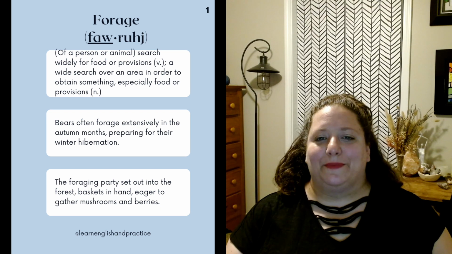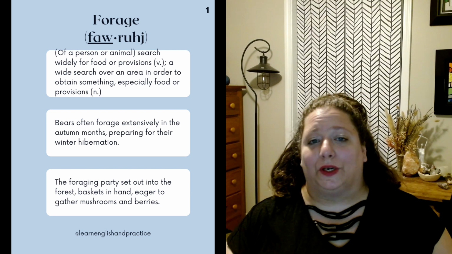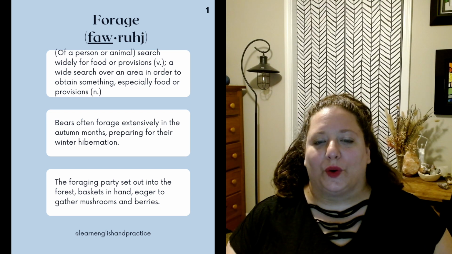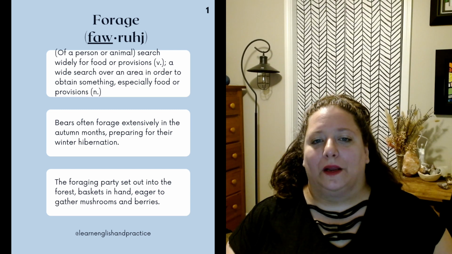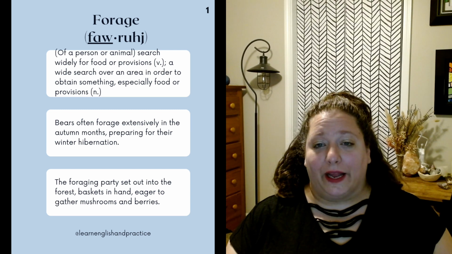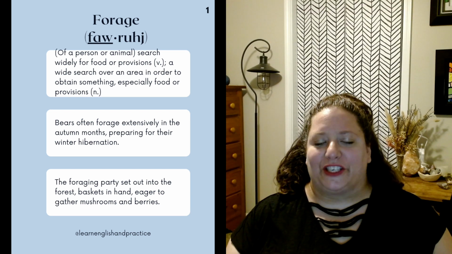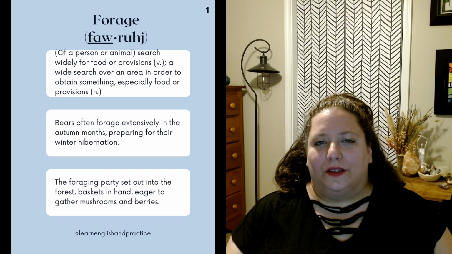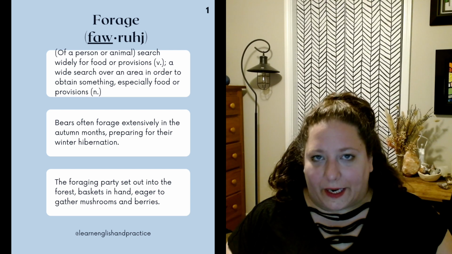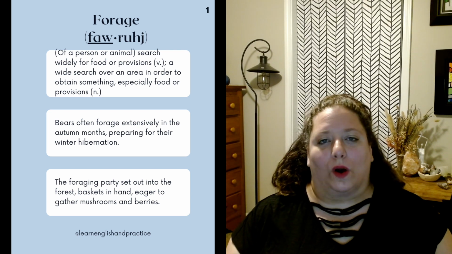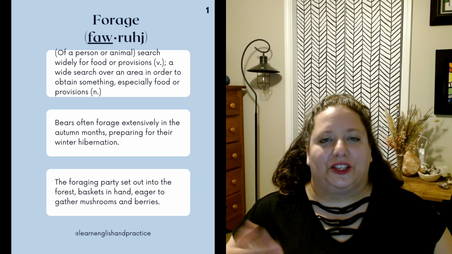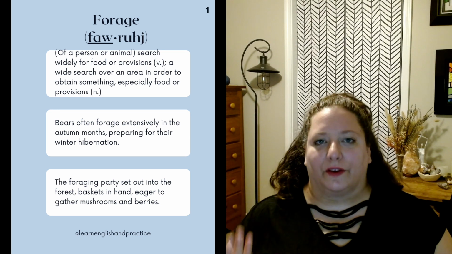Forage. This means, when referring to a person or animal, search widely for food or provisions, as a verb. A wide search over an area in order to obtain something, especially food or provisions, as a noun. So you would typically forage in a forest or in the woods and bushes to try to look for sustenance, to try to look for food.